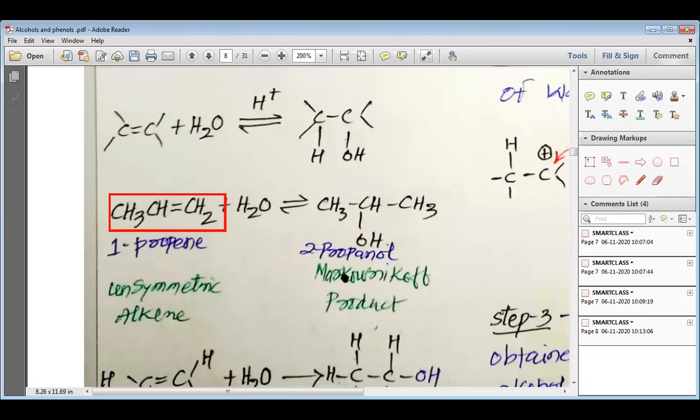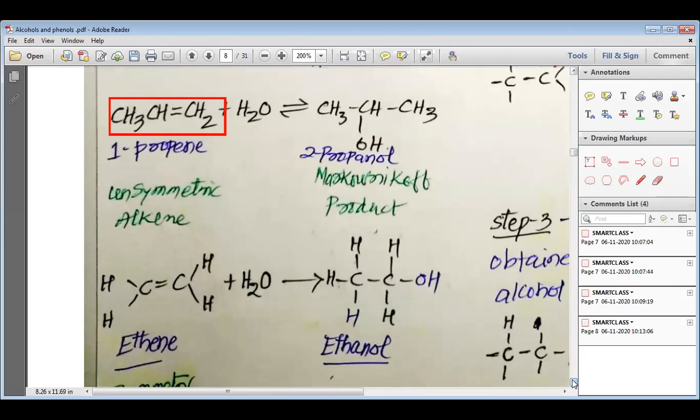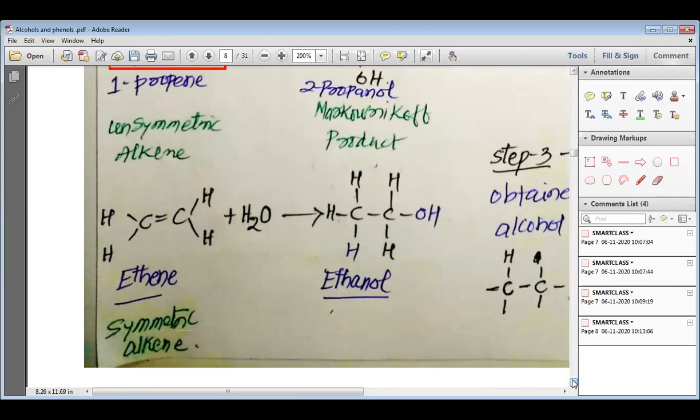The question of whether we are going to get the Markovnikov product or the anti-Markovnikov product does not arise in symmetric alkenes. So let us understand the same with the example of a symmetric alkene, my dear students. Here you have the symmetric alkene, ethene.